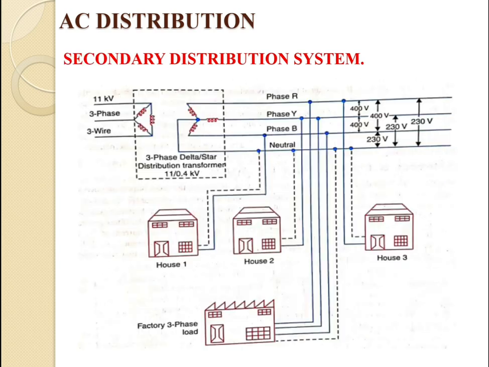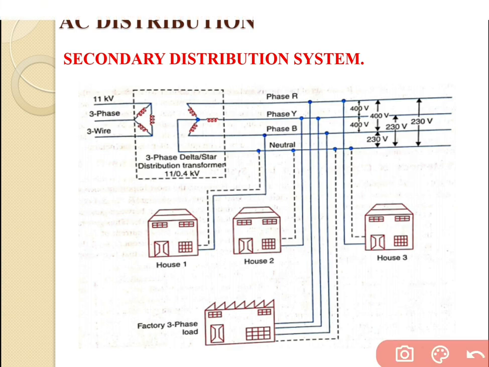Now we are going for the second one, the secondary distribution system. The figure shows the single line diagram for the secondary distribution system. Whatever the output of the primary distribution system is becomes the input of the secondary distribution system.